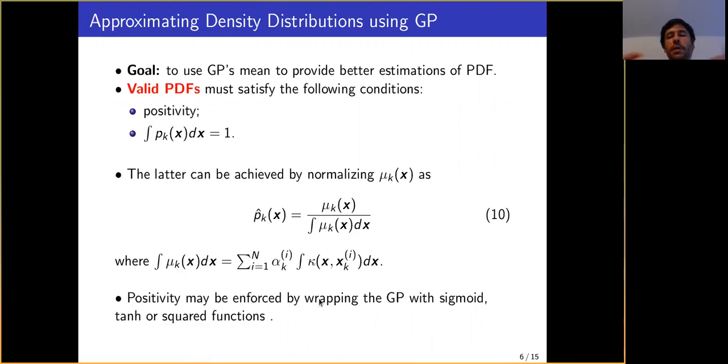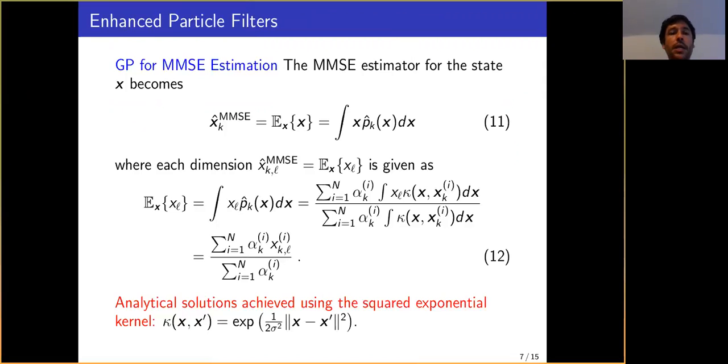Positivity may be enforced by wrapping the GP using some warping function. We didn't address this in this paper; we are addressing it in a follow-up publication. However, we also didn't have any big issues here because our distributions are usually smooth and not negative. They don't wiggle too much close to negative points. But anyway, this is something that we are going to address in the follow-up paper.